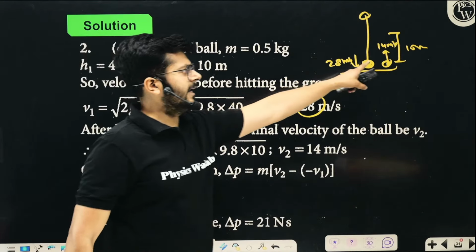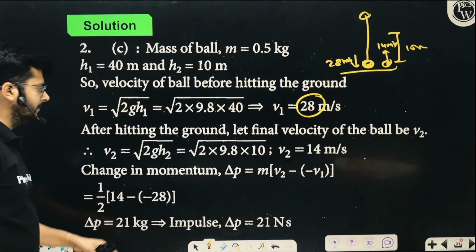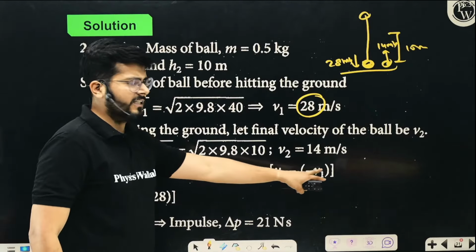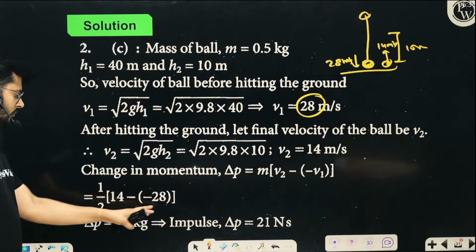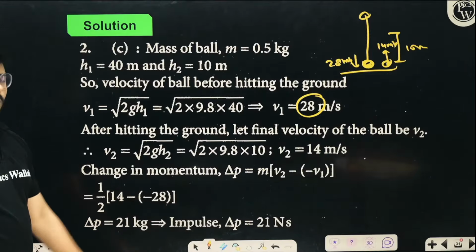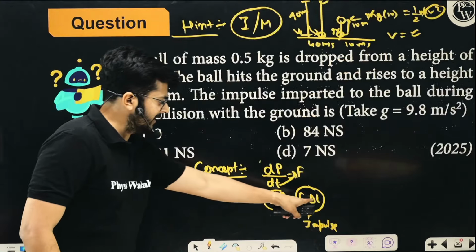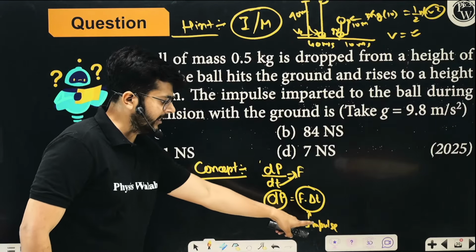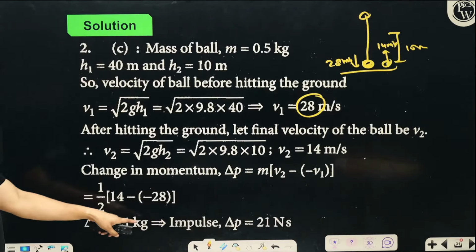So m1 v1 and m2 v2 you can calculate and subtract it. So what will be the momentum? M into (v2 minus v1), right? So just put the values and you will have the change in momentum. Whatever change of momentum you have, that is equal to the impulse imparted. Change of momentum is the impulse imparted, right? So just put the values.